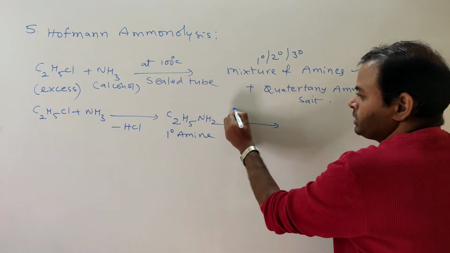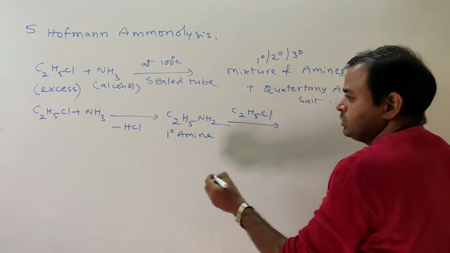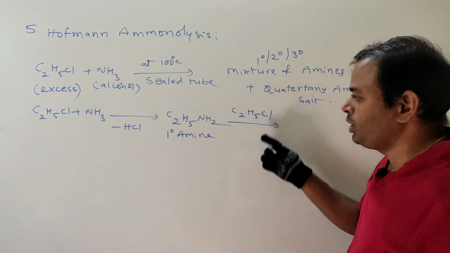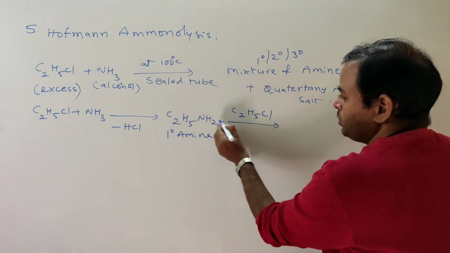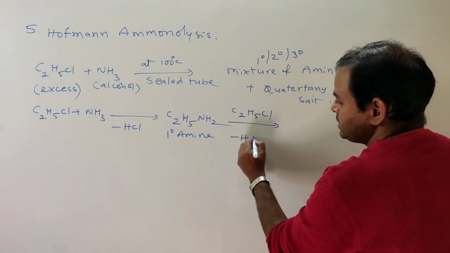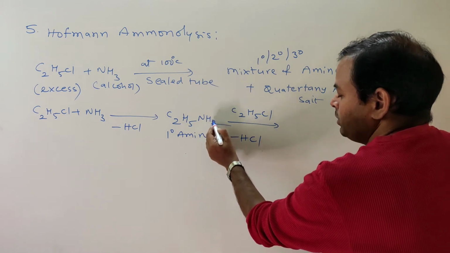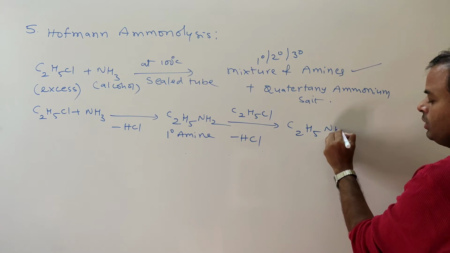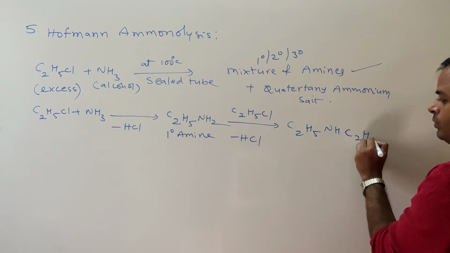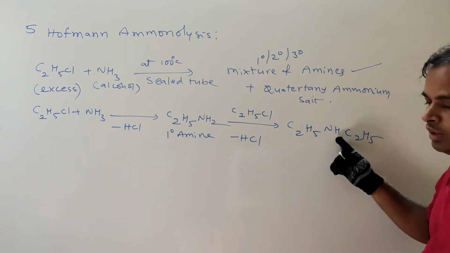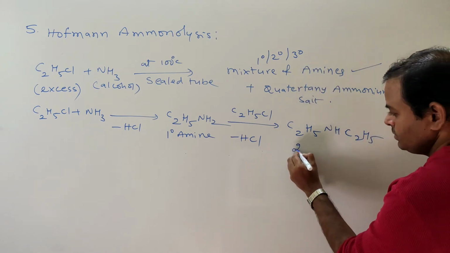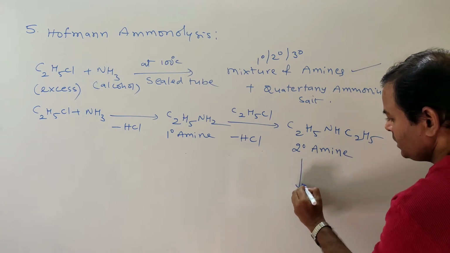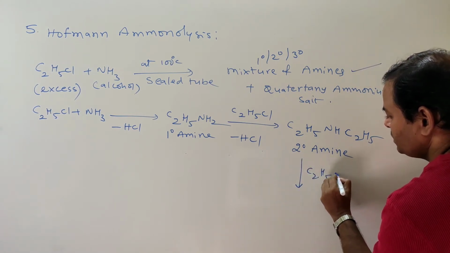Now this reacts with C2H5Cl. We have taken excess of ethyl chloride, so the second mole of ethyl chloride reacts, and here also loss of HCl takes place. Once HCl is removed, the remaining product is C2H5NHC2H5, diethyl amine, a secondary amine. Now this also reacts with C2H5Cl.